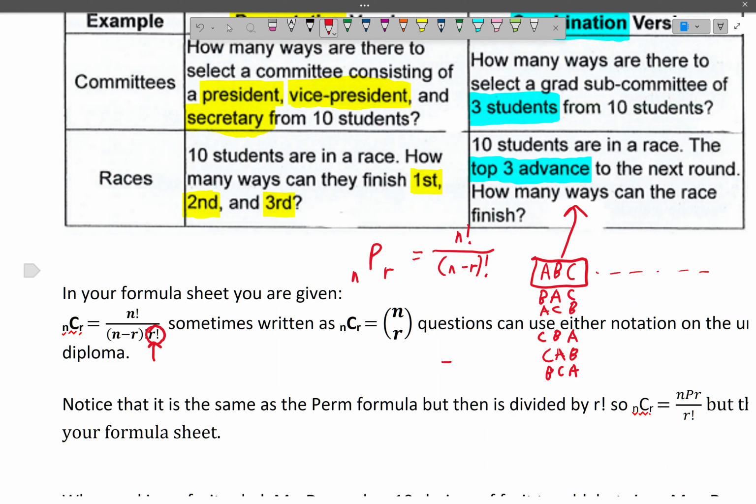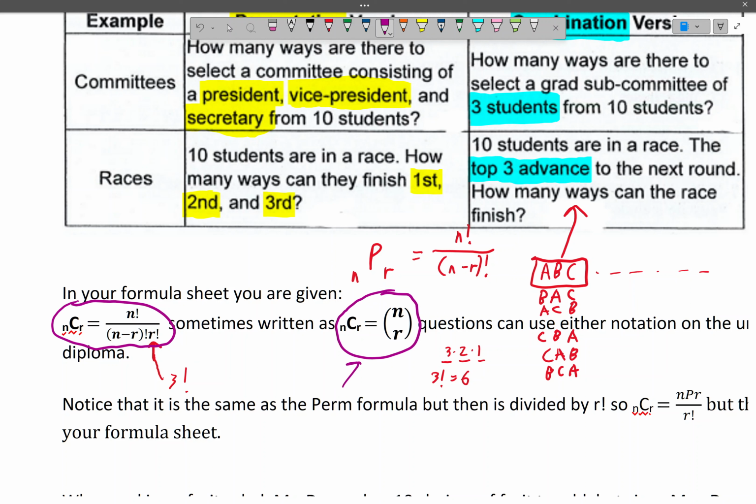Where is that 6 coming from? It's coming from 3 times 2 times 1, or 3 factorial, which is 6. So why are we getting rid of that 3 factorial? Well, that's this part, where we're dividing out the order. So whatever number we choose, we divide out that order. Okay, so that's kind of the proof for it. It's not really a proof, but we won't go into more detail. This is also written in your formula sheet. So obviously the formula here is written in your formula sheet.